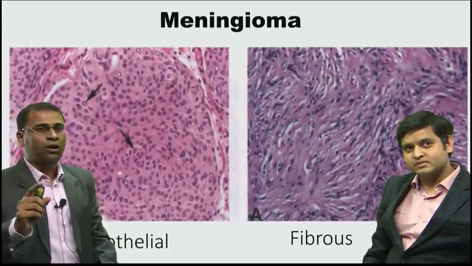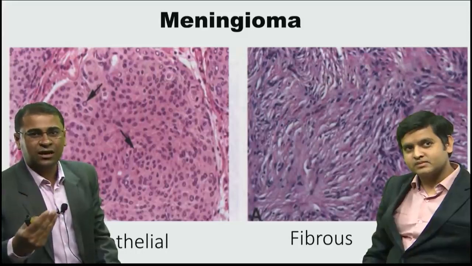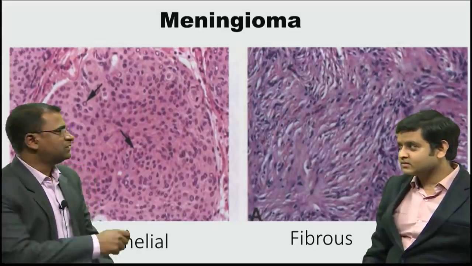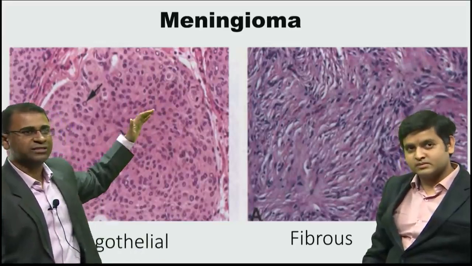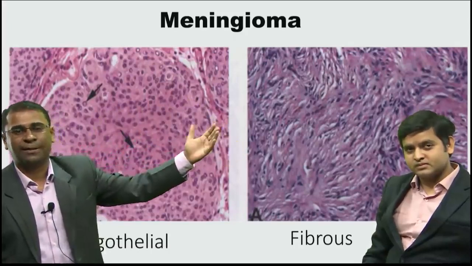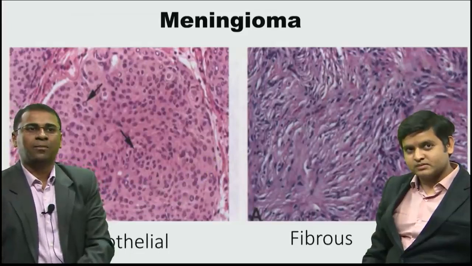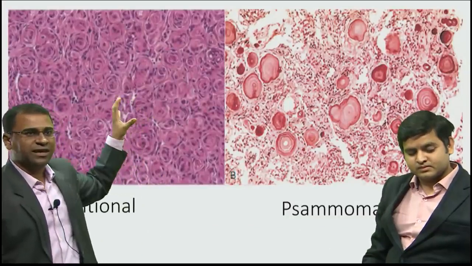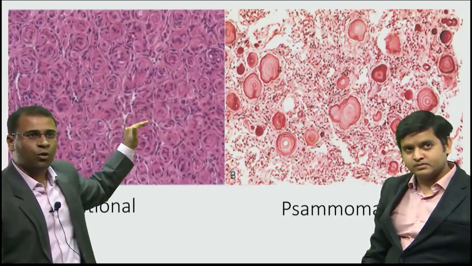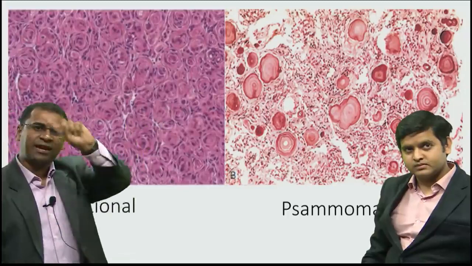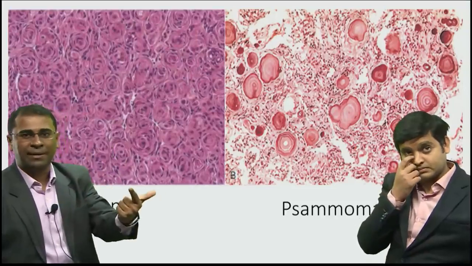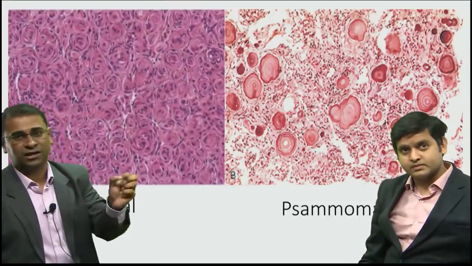Microscopically, we are all accustomed to seeing a psammoma body. But remember, there are some other varieties which can be seen, and one of them is this hypercellular area, which is called the meningothelial variety. On the other side, you can see this huge amount of collagen, and hence it is called the fibroblastic or fibrous variety. Apart from this, something is in between. This is called transitional. What you notice is that it has cells, and around the cells there are round collagen fibers. So when there are cells and around them collagen, it gives a whorl-like appearance. Both the fibroblastic as well as the meningothelial variety give a common variety called the transitional variety.